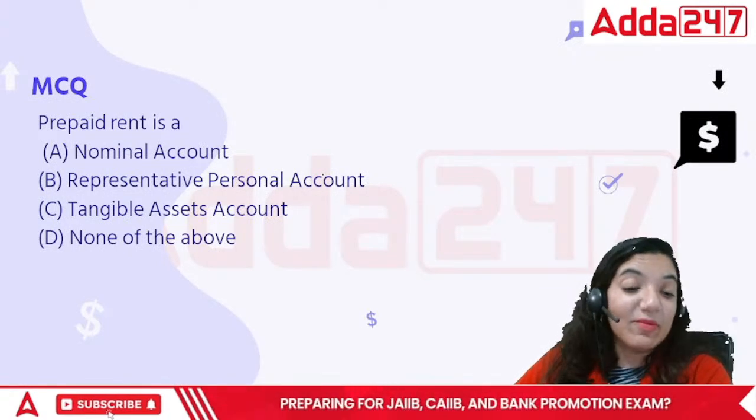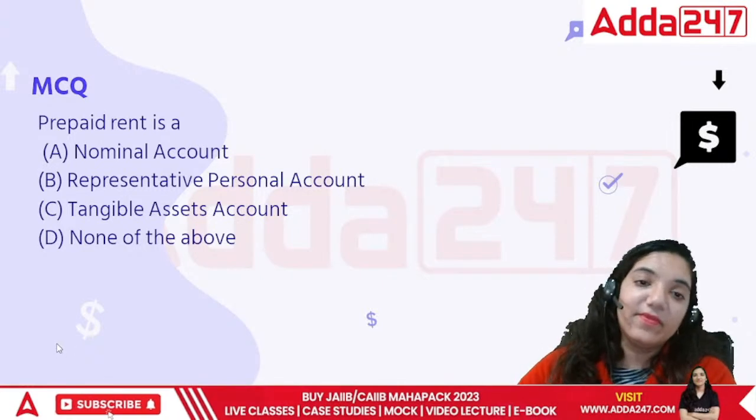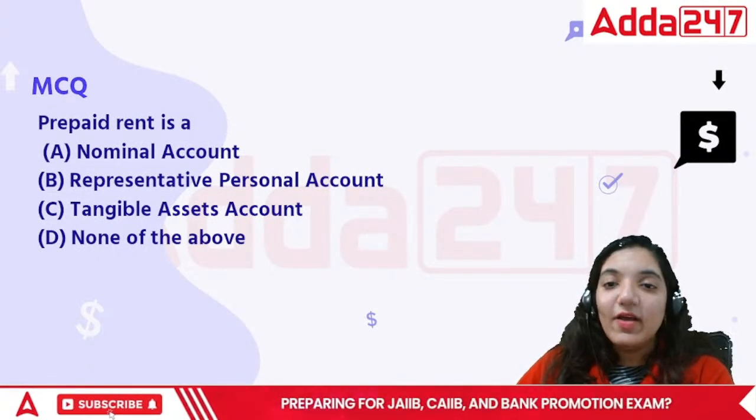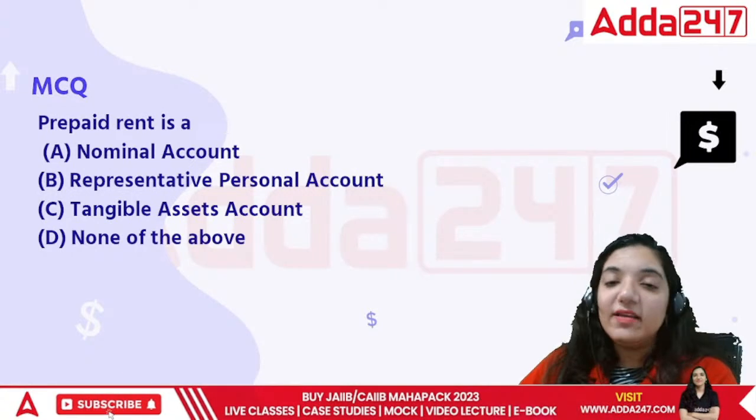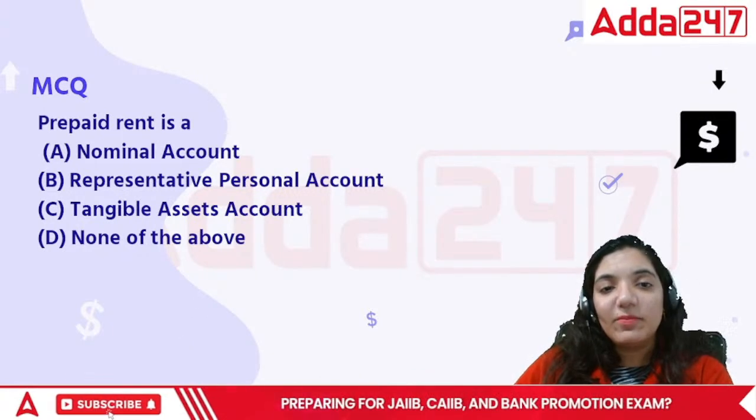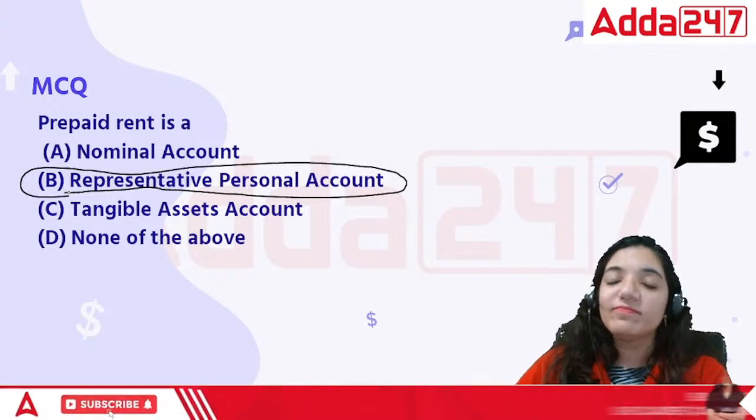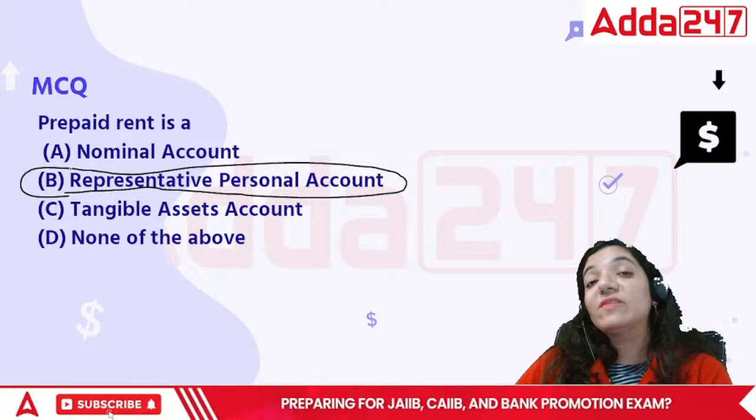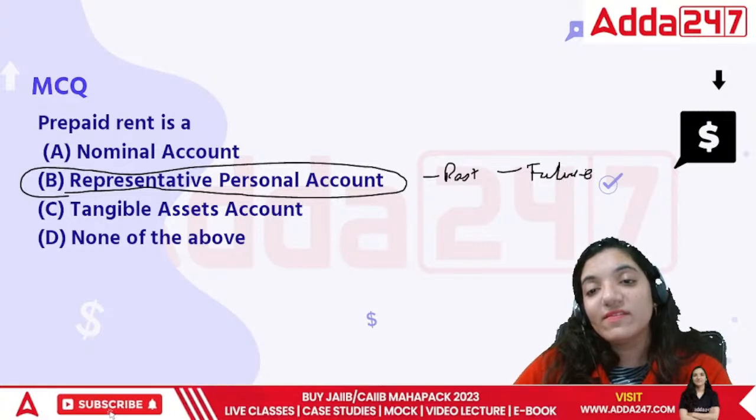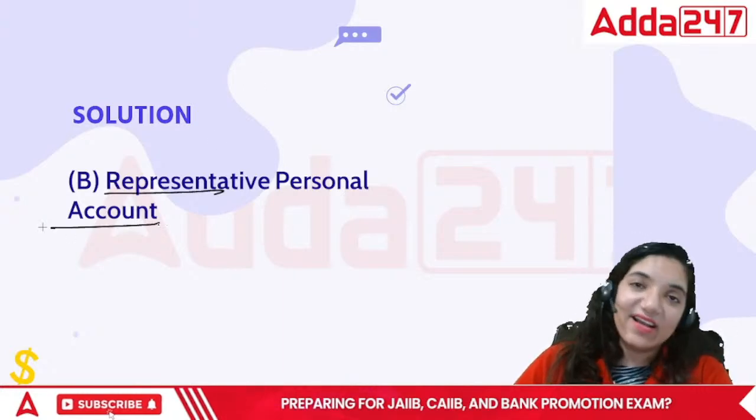Prepaid rent is, I hope you remember, if anything relates to the past year or the present or the future year, what will you call it? Prepaid rent. The prepaid rent is the rent that we have paid in advance. For the upcoming year, it is already paid. I'll call it representative account. So it is representative person account. Anything that relates to the past or to the future. So prepaid rent is B. That is representative personal account.